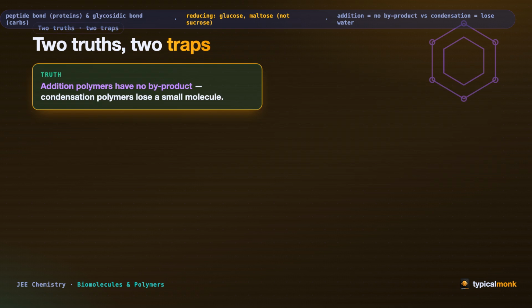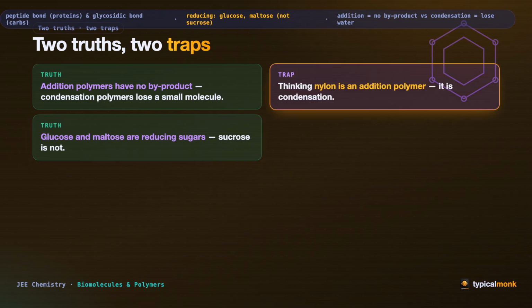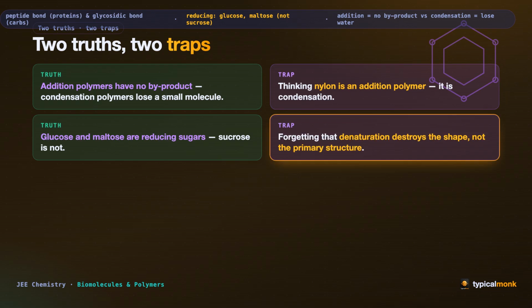Now, the two mistakes that quietly cost marks. The truth: addition polymers have no byproduct. Condensation polymers lose a small molecule. The trap: thinking nylon is an addition polymer. It is condensation. The second truth: glucose and maltose are reducing sugars, sucrose is not. The second trap: forgetting that denaturation destroys the shape, not the primary structure.